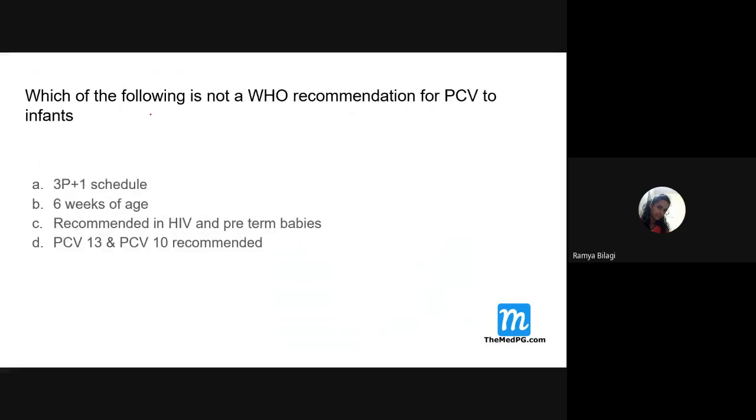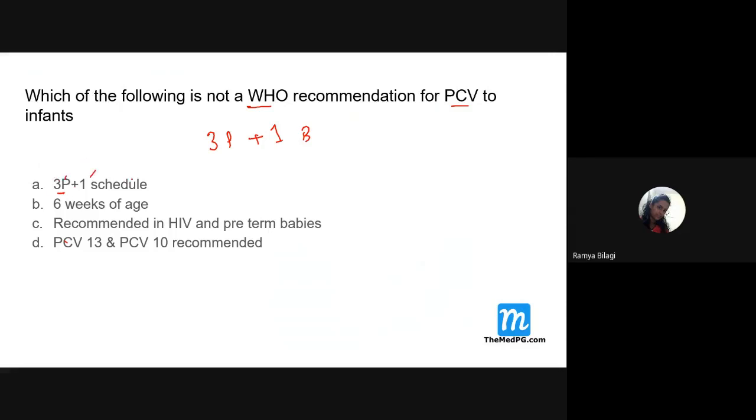Next. Which of the following is not a WHO recommendation for PCV to infants? Like a pneumococcal vaccine. What is the dosage here? What is the first option? 3 primary doses and 1 booster dose. What is this 3P? 3P indicates 3 primary doses.